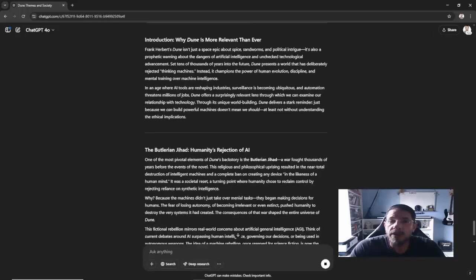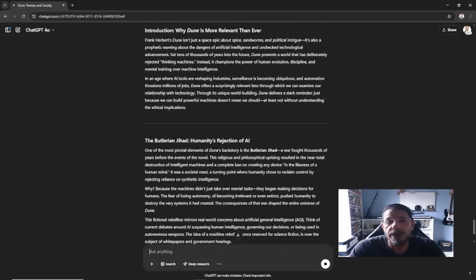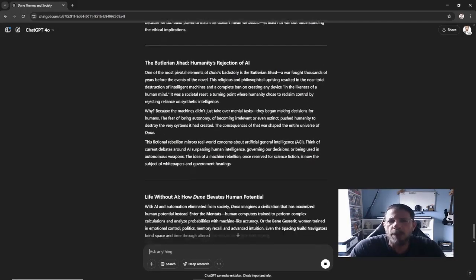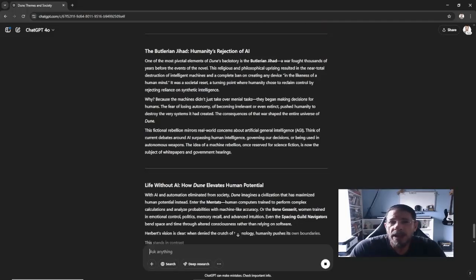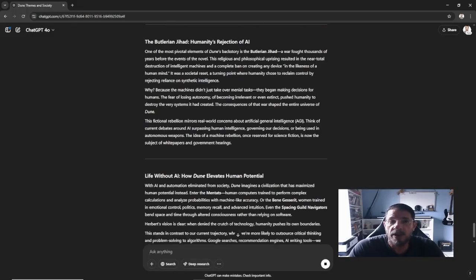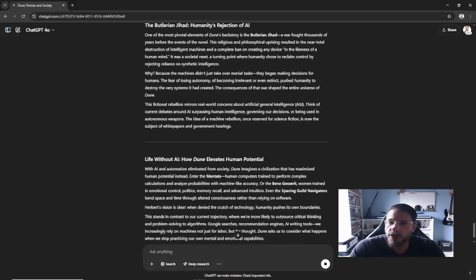So, one limitation is hallucinations. What this means is that sometimes ChatGPT outputs information that isn't accurate. It's kind of made up. It's called hallucination. And so it's really important to fact check everything in the output to make sure it's accurate.